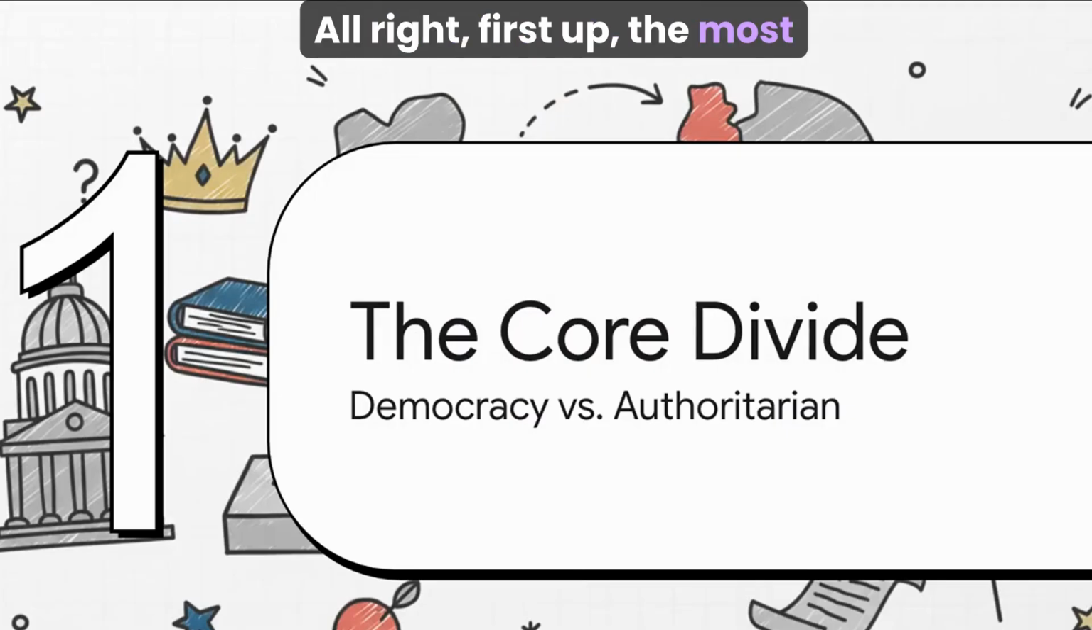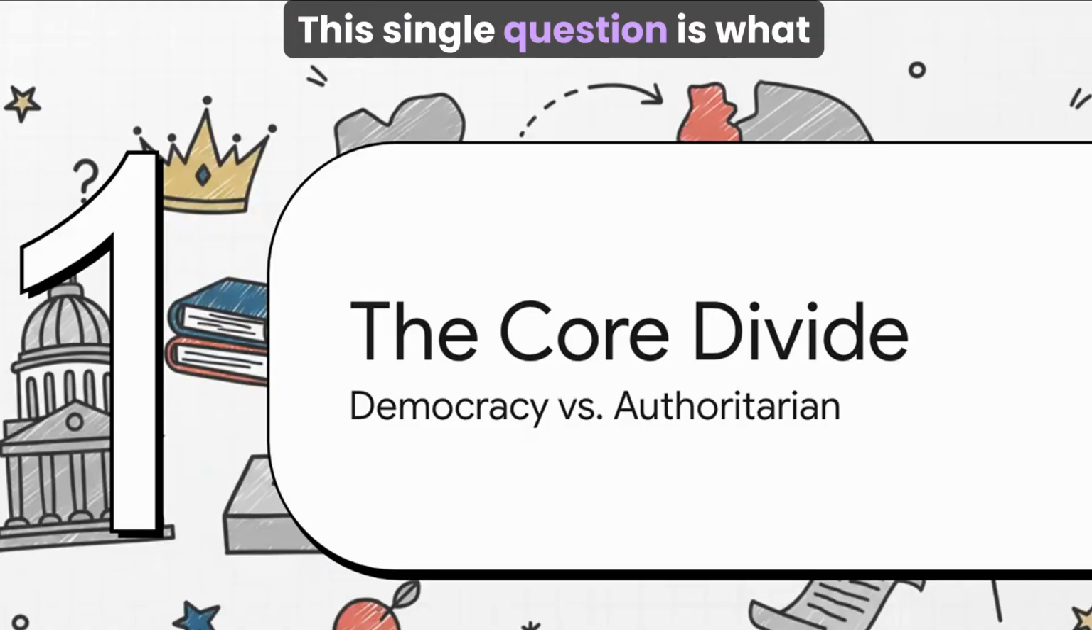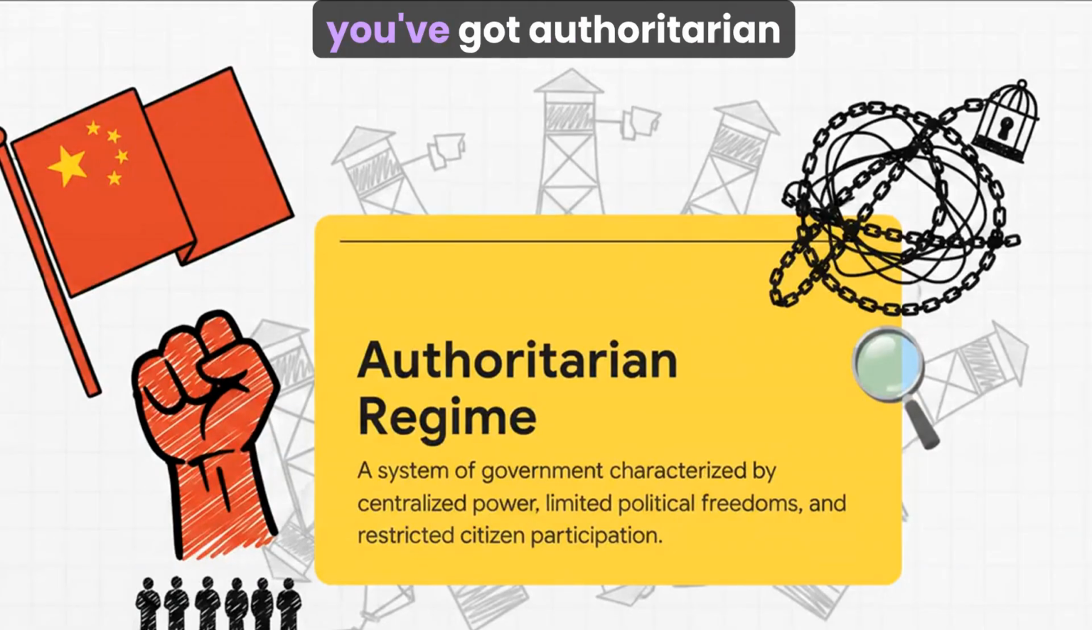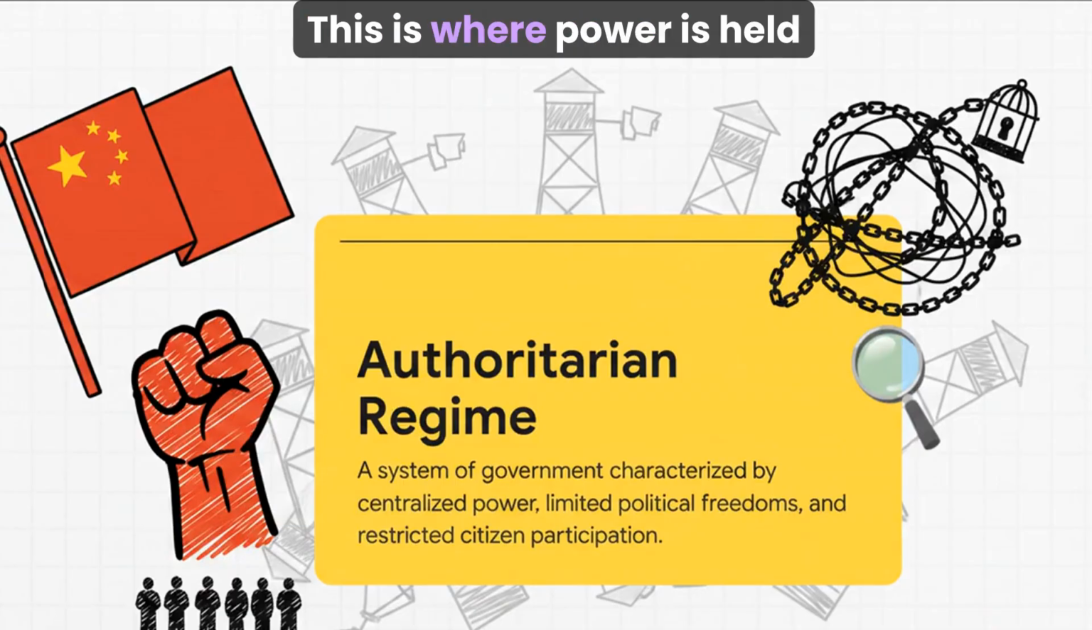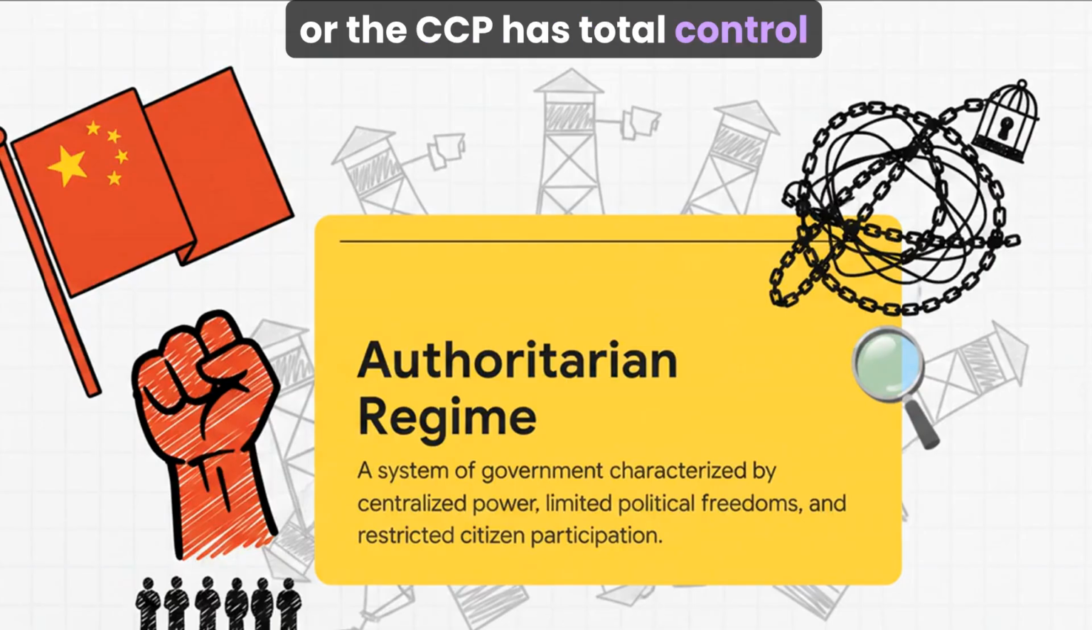All right, first up, the most fundamental choice of all. Who holds the power? This single question is what creates the massive divide between two totally different ways of running a country. So on one side of the coin, you've got authoritarian regimes. This is where power is held tight in the hands of a very small group, and they don't really need permission from the people they rule. A classic example is China, right? The Chinese Communist Party, or the CCP, has total control, and what citizens can do or say is, well, it's very, very limited.